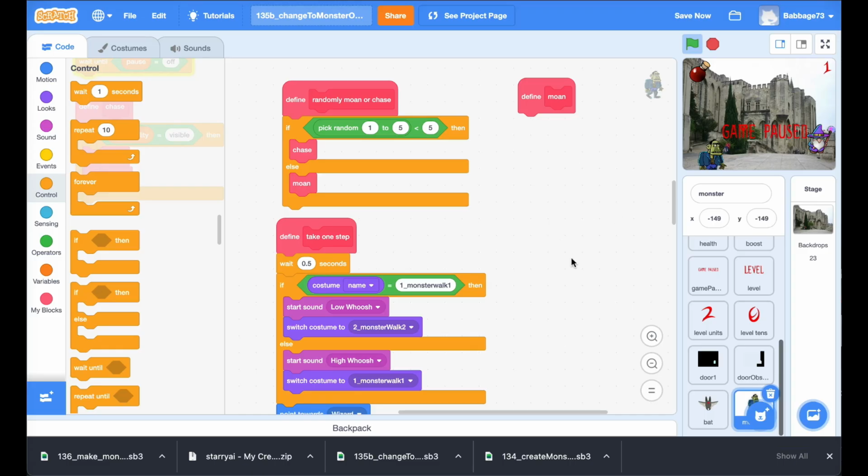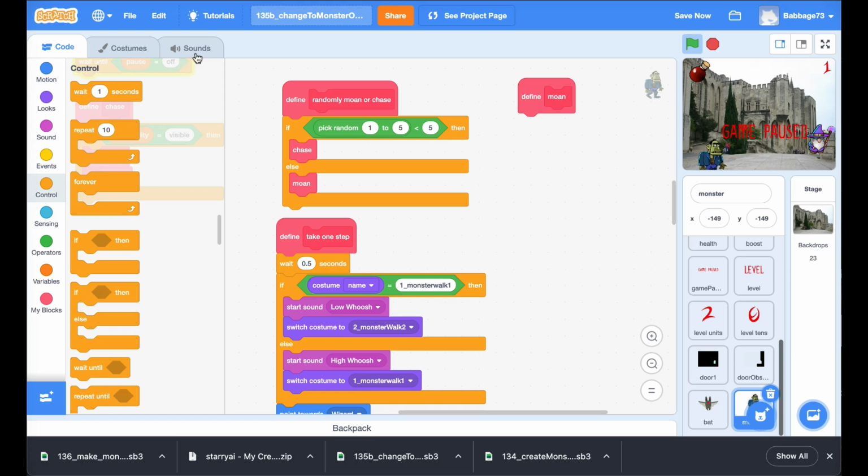Alright everyone, in the previous video we defined randomly moan or chase for the monster in such a way that there's a small chance that he will stop and moan. And in this video I want to define what it is to moan. So basically the idea is going to be that he raises his arms, so there's a little bit of a graphical change, and he just makes a moaning noise. So let's make the moaning noise.